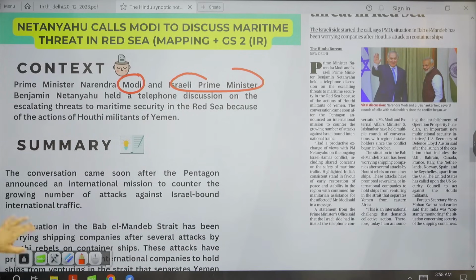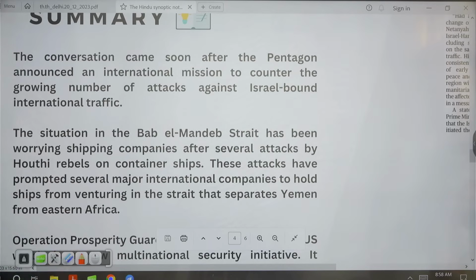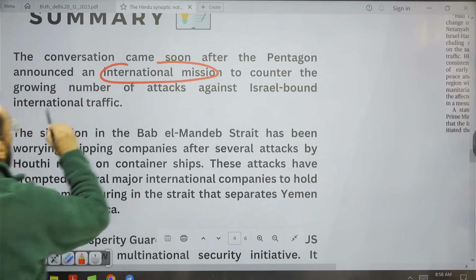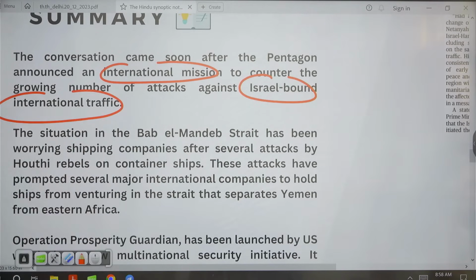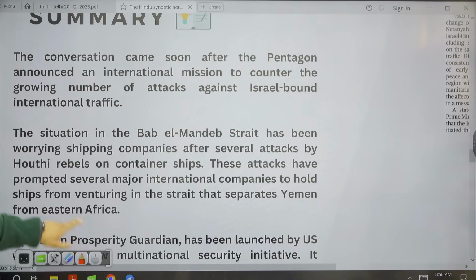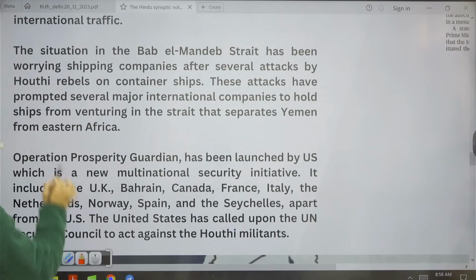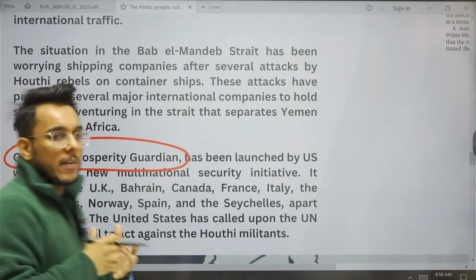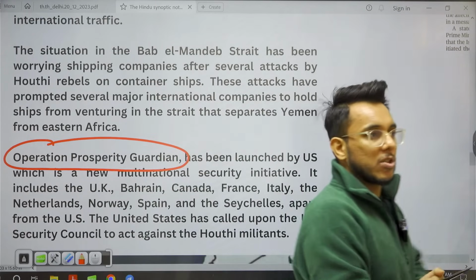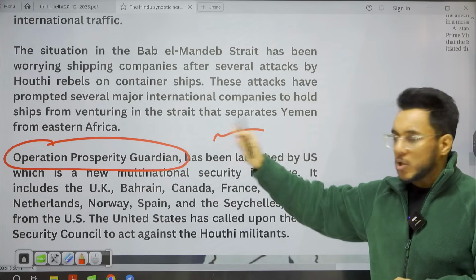Now what has happened, guys? Because of this development, the USA has started an international mission to counter the attacks against Israel-bound international traffic. And this mission that they have started, they have called Operation Prosperity Guardian. So guys, often the USA has started these kinds of missions such as Inherent Resolve. Okay, so this is Operation Prosperity Guardian.